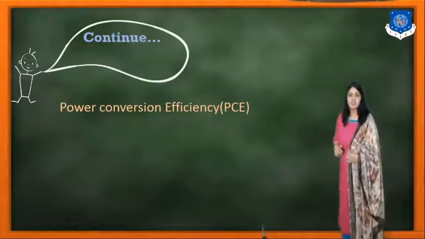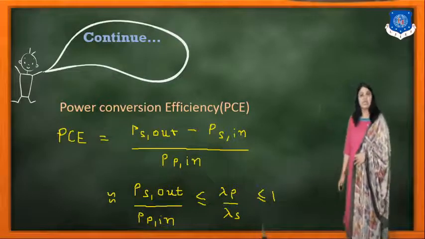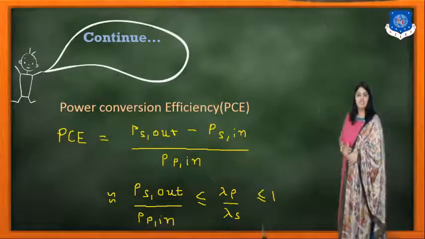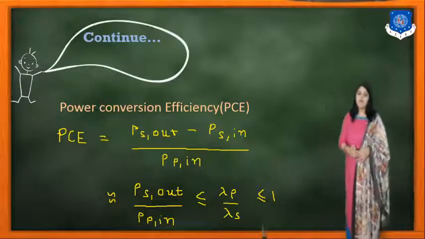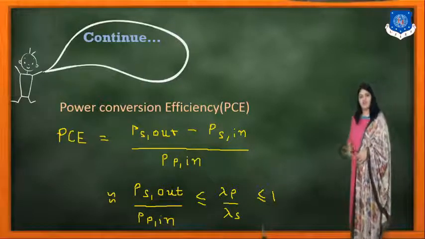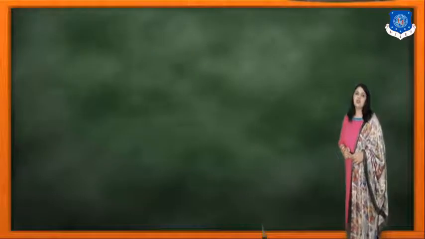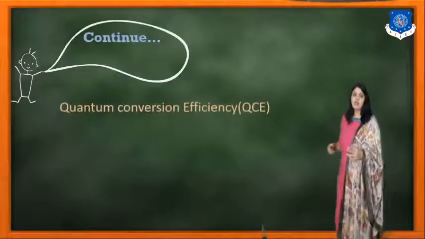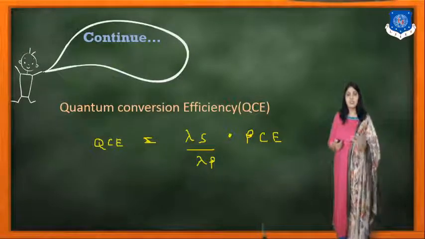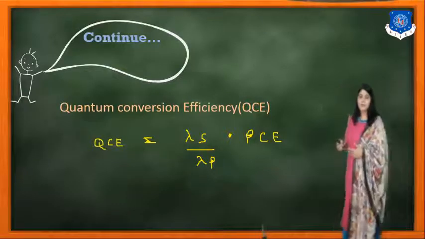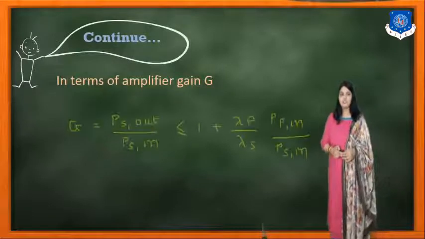Power conversion efficiency, that is the PCE. So what is the PCE? PCE is PS out minus PS in upon PP in, which is nearly equal to PS out upon PP in, which will be less than or equal to lambda P upon lambda S, that is less than or equal to 1. Next is the quantum conversion efficiency, QCE. QCE is lambda S upon lambda P times PCE, that is the quantum efficiency.